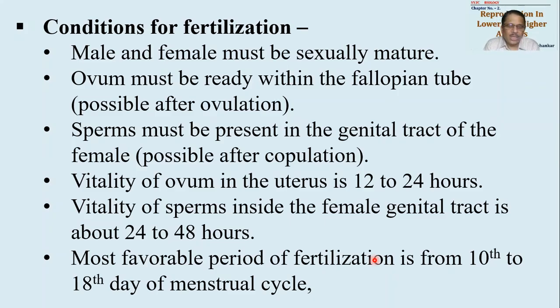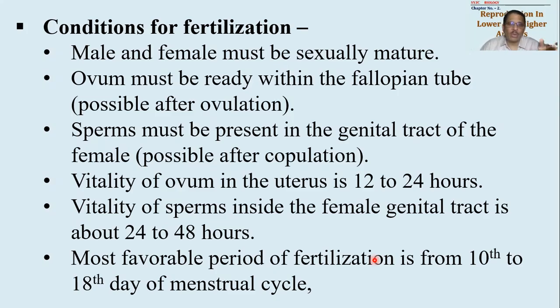Okay, getting it? Now I said ovulation happens on the 14th day, but here it is written 10th day to 18th day will be the most favorable season. Why so? Now, this is a biological event. Though we say on 14th day there is ovulation taking place, ovulation may take place 2 days prior to 14th day or 2 days later than the 14th day. Ovulation depends on hormonal levels. The day the LH hormone level becomes maximum, ovulation will happen. What I said, the day the luteinizing hormone level becomes maximum, ovulation will happen.